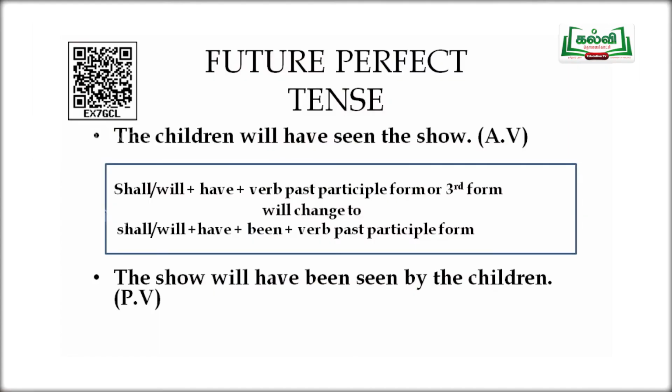Future perfect tense. Future perfect tense will have the format shall or will have plus the verb's past participle form. That will change to will have been or shall have been plus the past participle form of the verb. Now going to the sentence, the children will have seen the show. The verb seen is already in the past participle form, so we can just add been to it. The show will have been seen by the children.